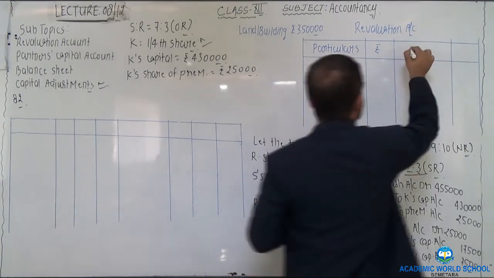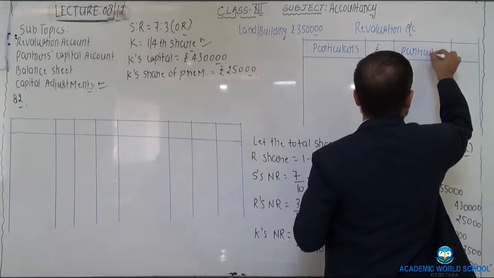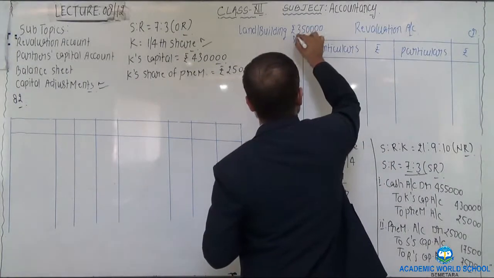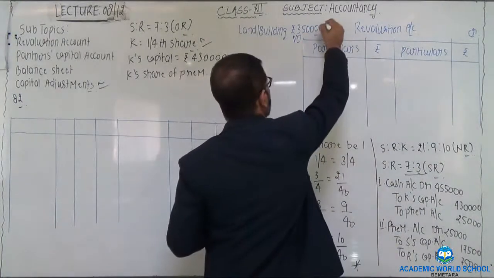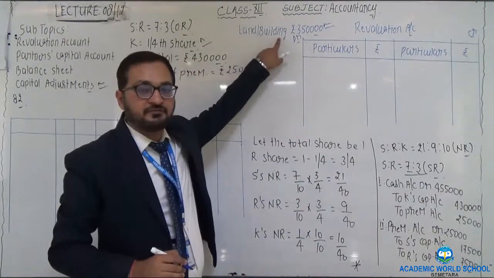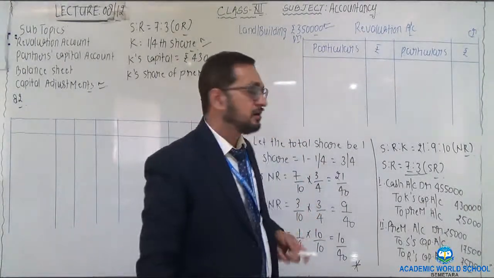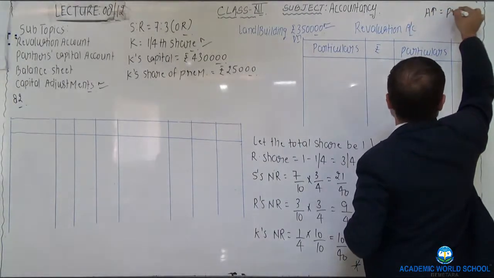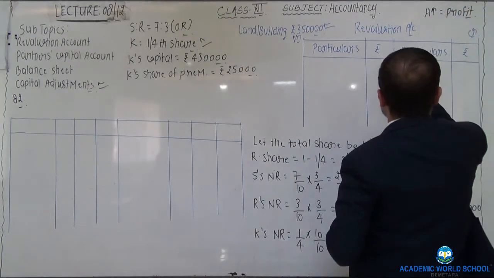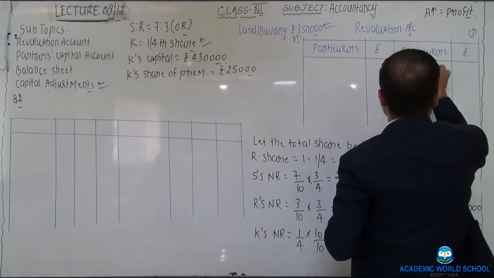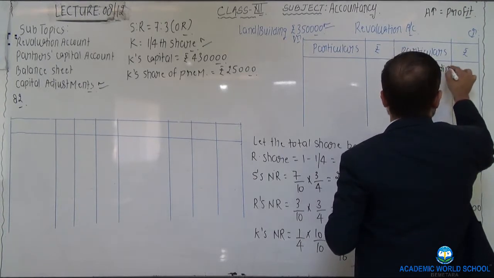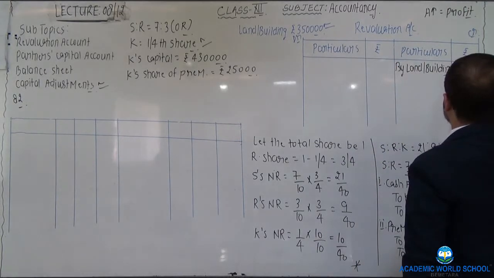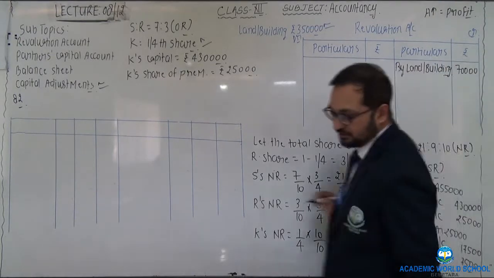So revaluation account format being particulars, amount. This one is credit and this one is debit side. Value of land and building in the balance sheet is given as 3,50,000. It is being appreciated by 20%. So there is an increase in the value of asset, which can be considered as profit to be posted on credit side of revaluation account. You can write by land and building, 3,50,000 multiplied by 20 upon 100 gives you 70,000 rupees.